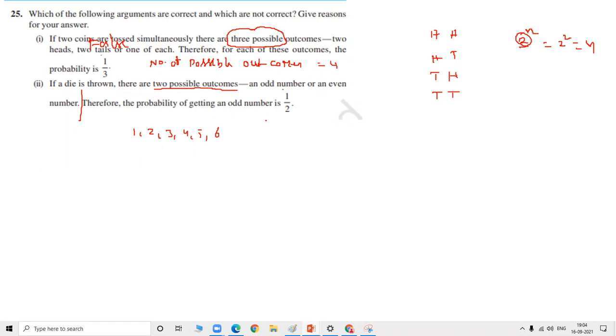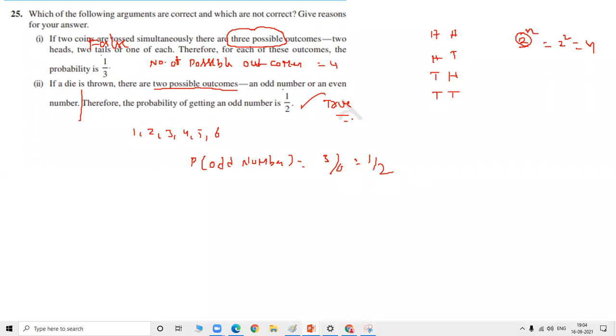The probability of getting an odd number is how much? We already did it in the previous question. 3/6, that is 1/2. So this statement is a true statement. How can we say it is wrong? Harita, were you confused? Yes, sir, I got confused. So this is how we can do any kind of question. Please keep it in mind.